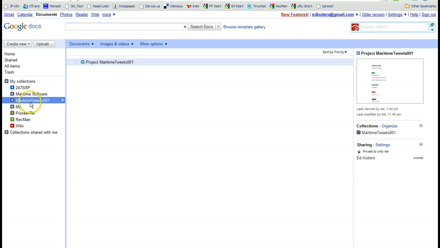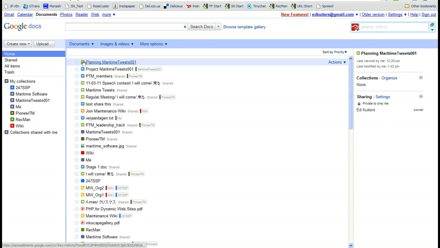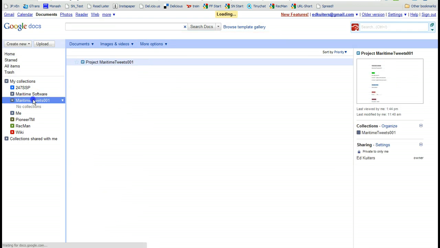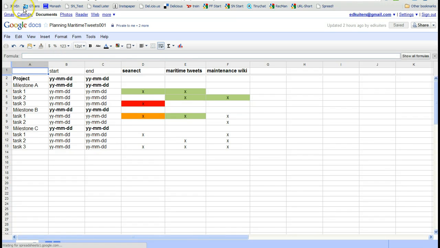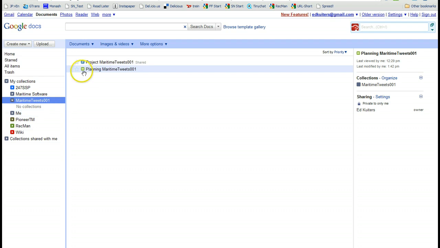So now CNECT and Maritime Tweets can access this folder. I want to add additional documents to it. Let's add a project planning to it. I can simply do that by dragging and dropping it into the folder, and the document automatically is shared with CNECT and Maritime Tweets. So this is what the planning looks like. It's an Excel sheet, and it can be not only accessed, but it can also be modified by both collaborators.